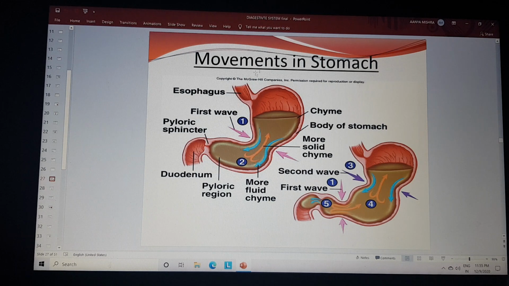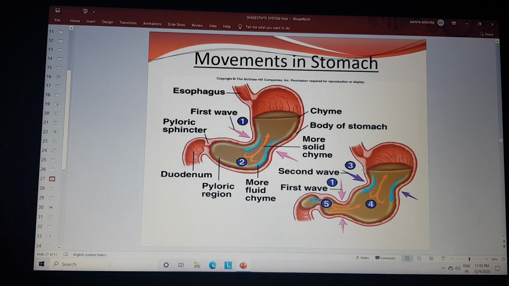This diagram shows the movement of the stomach. The bolus comes into the stomach, and here the movements start. More liquid chyme is formed, which is easy to digest. These are the waves, first wave, second wave.